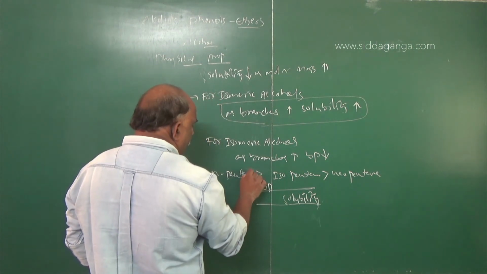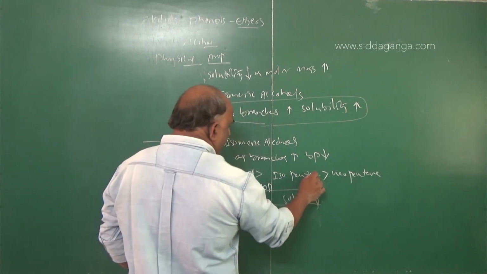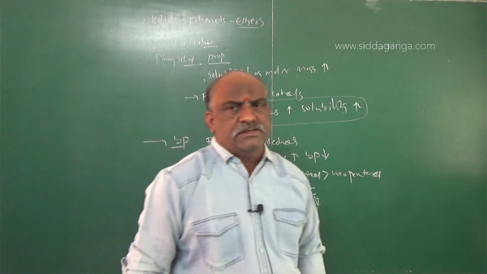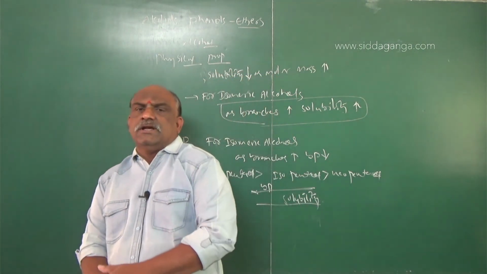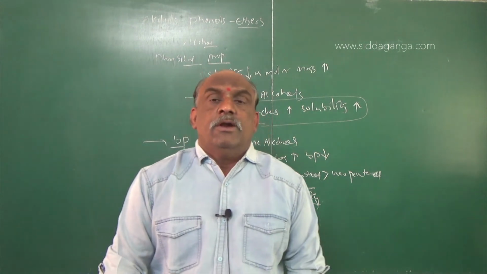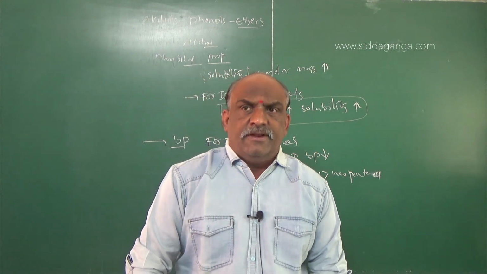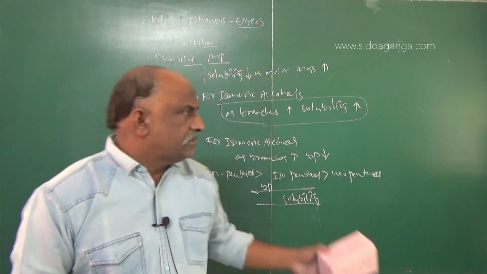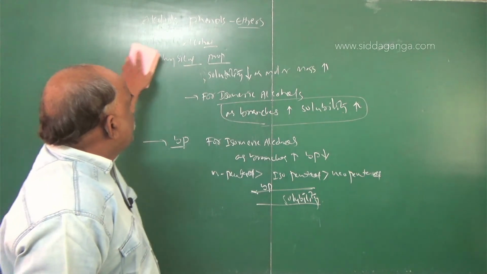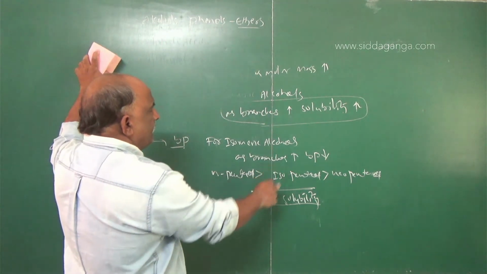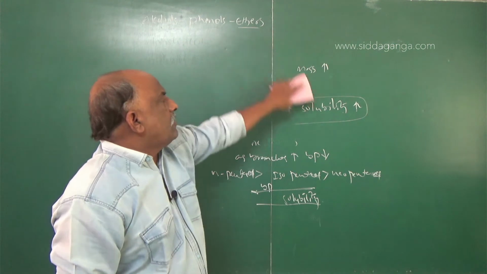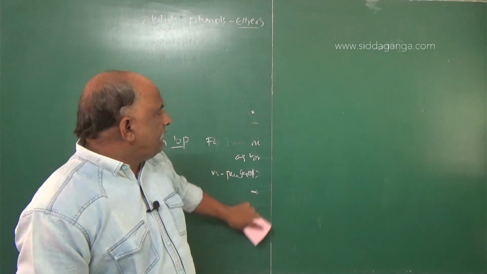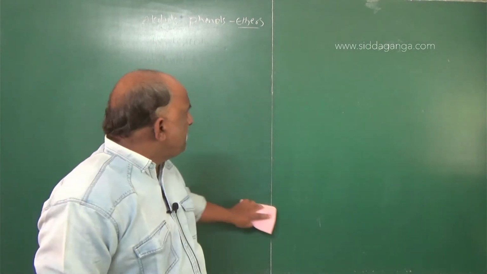Take isobutanol, normal pentanol, isopentanol, neopentanol. All are branched. So as branches increase, solubility increases, but boiling point decreases. Generally, as molar mass increases, boiling point increases. So these are the important physical properties. As the number of branches increases, boiling point decreases and solubility increases. That point was a very important point.